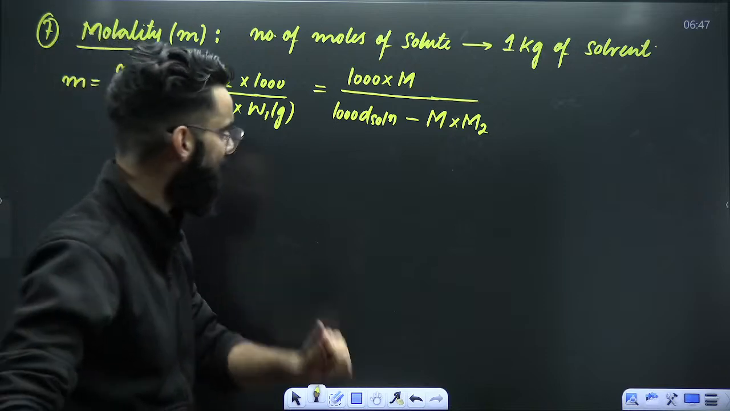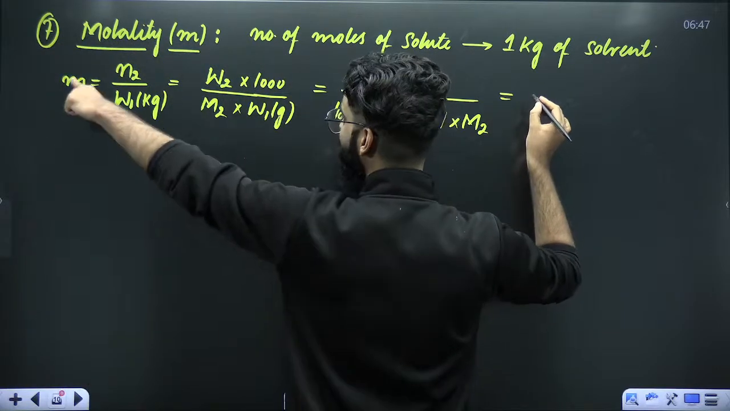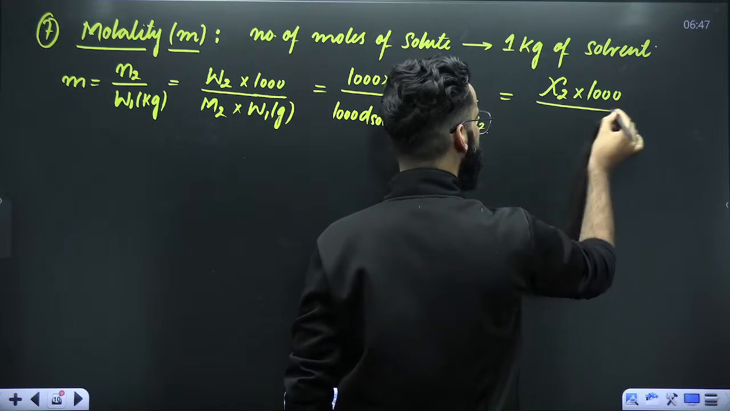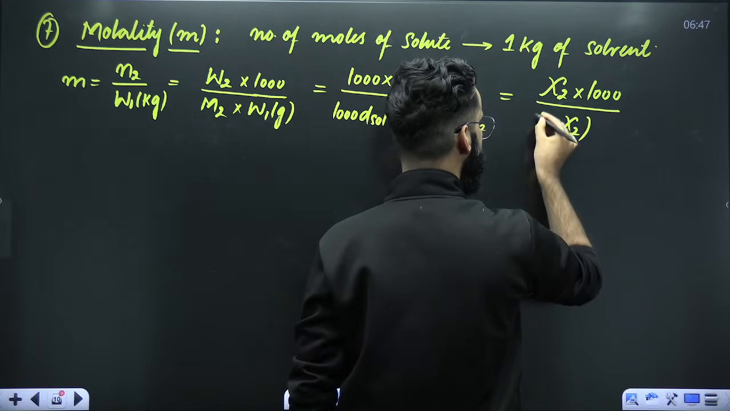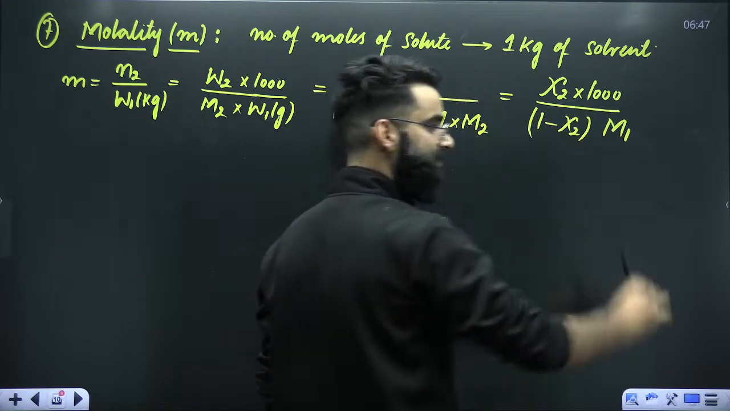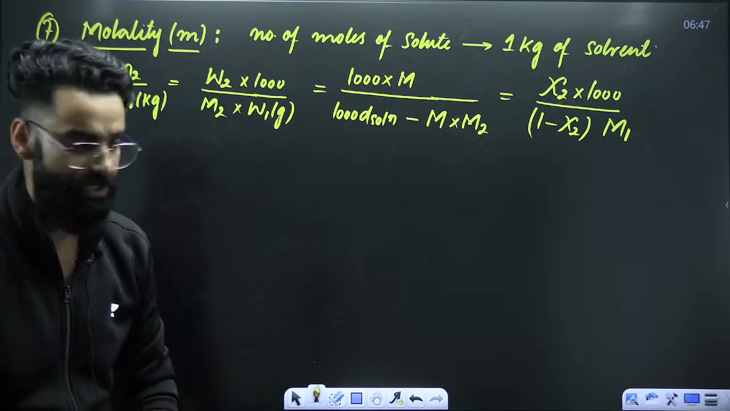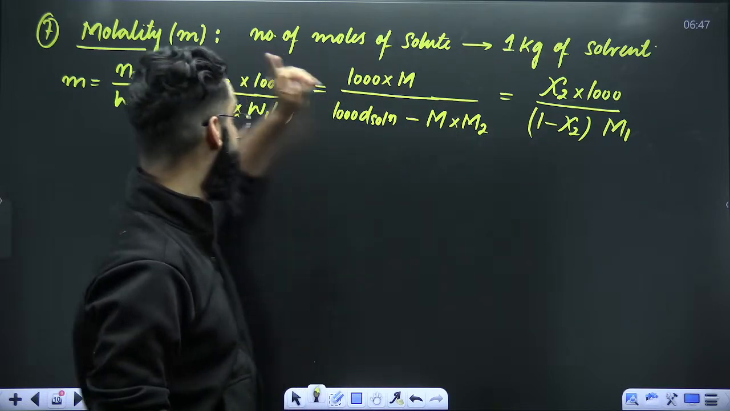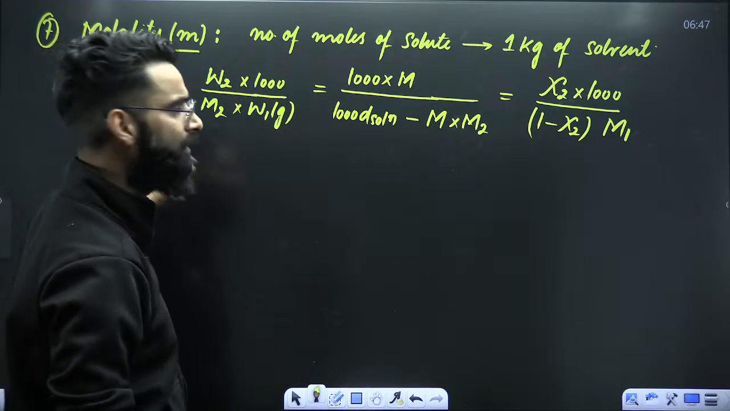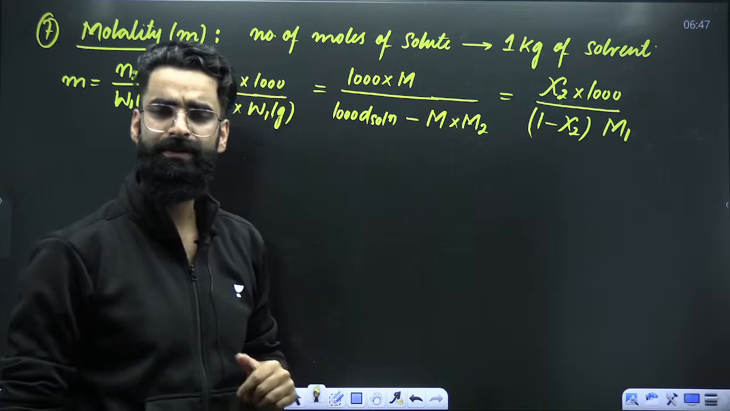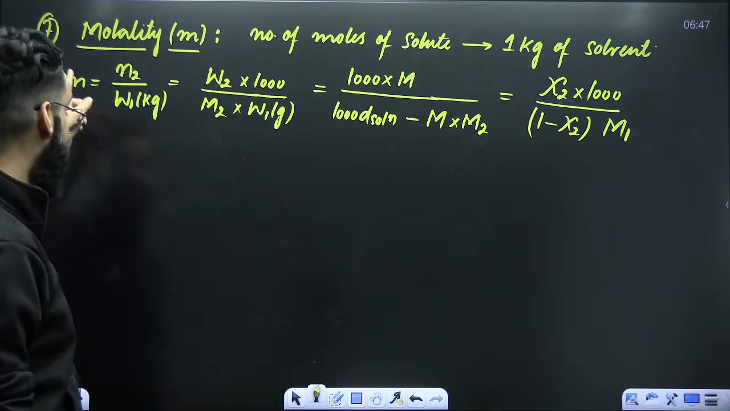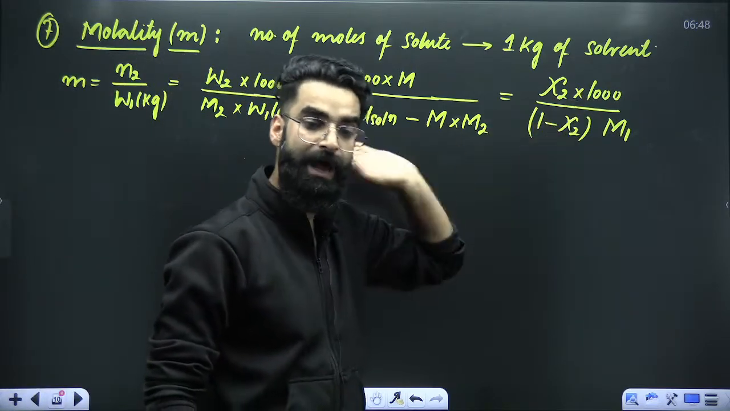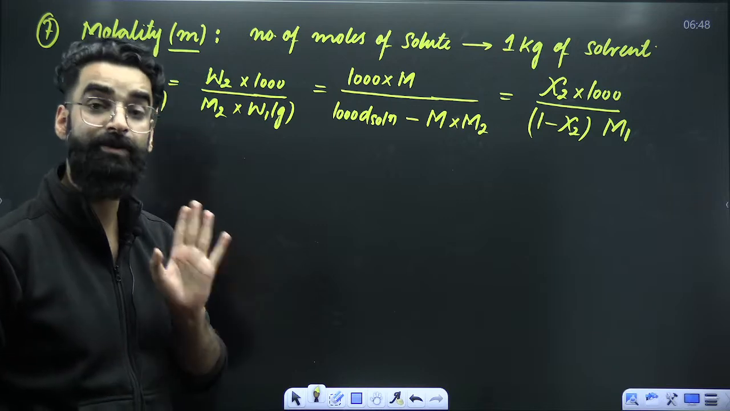That's all. Similarly, there is one more result. Molality of the solution is equal to mole fraction of solute multiplied by 1000, divided by 1 minus mole fraction of solute, multiplied by molar mass of solvent. This is one more result. There will be a few questions in which you will be given the mole fraction of solute and be supposed to calculate molality of the solution. Use this result in that question. Or you'll find certain questions in which molality will be given and mole fraction of solute is to be calculated. Again, you will have to use the same result.